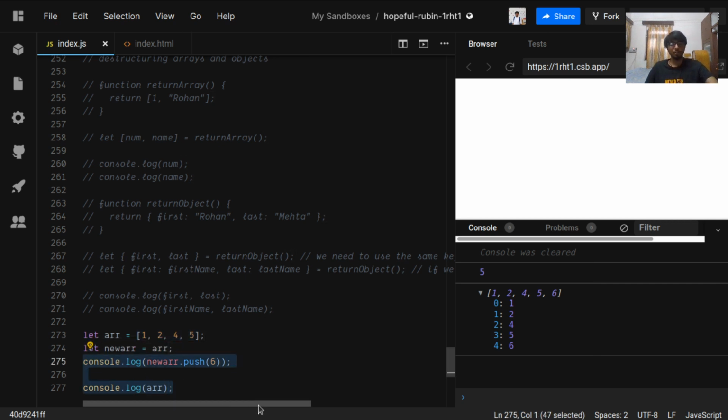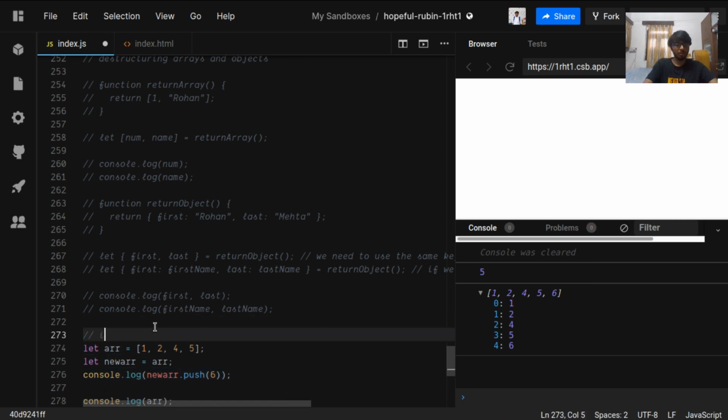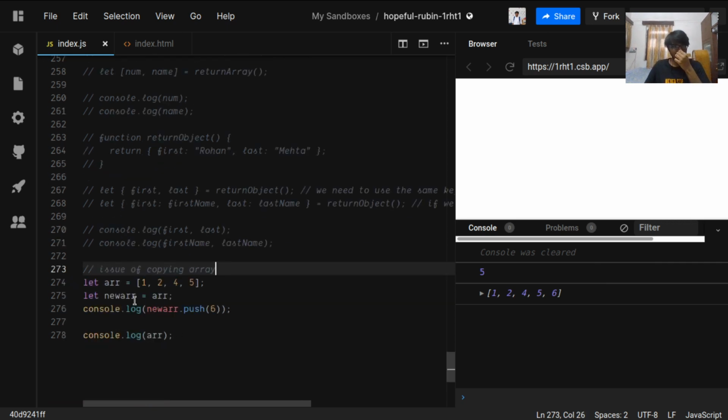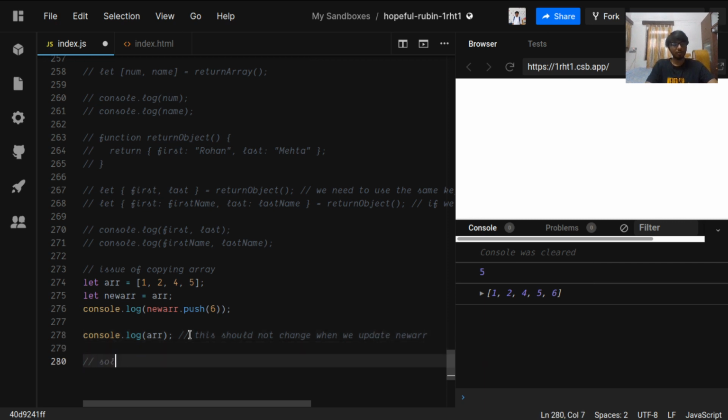So to overcome this issue of copying array. Okay, so this just copies the array, and whenever we mutate this array, the new array is also changing. So this should not change when we update the new array.